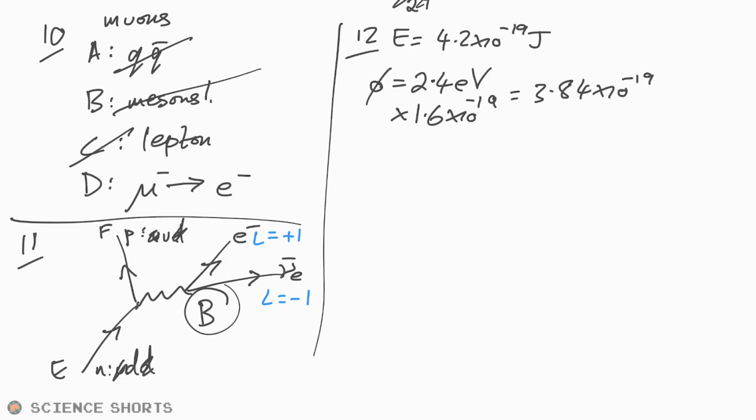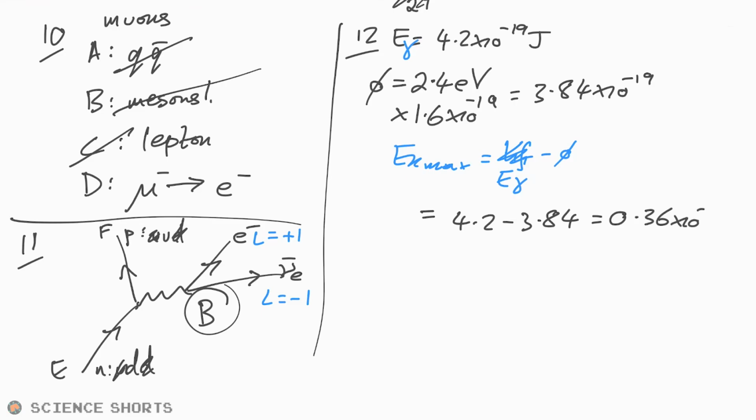Let's get our equation now. EK max is equal to hf minus phi. We don't care about hf, it's just the energy of the photon in this case, which we have. So that is 4.2 take away 3.84, which gives us 0.36 times 10 to the -19 joules. And that's equal to half mv squared.